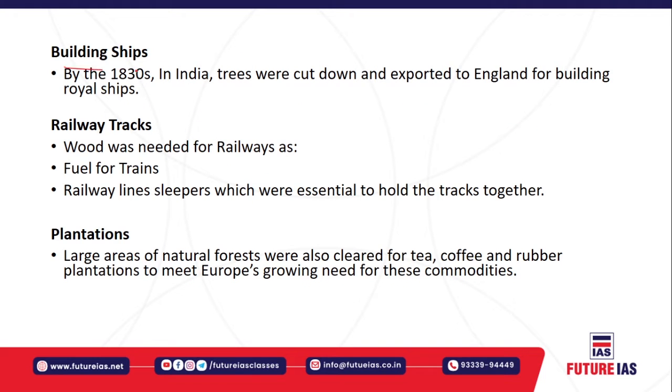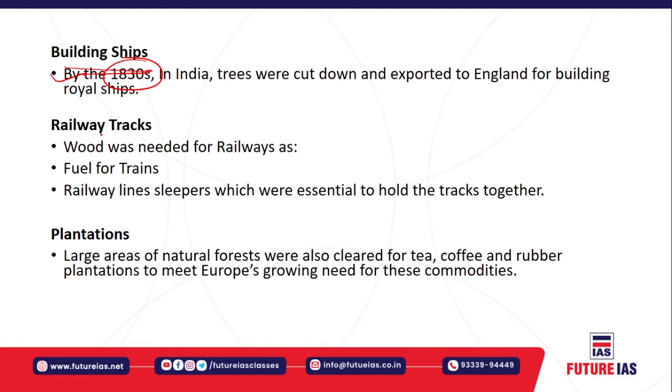Next, for the building of ships, by the 1830s many trees were cut down and exported to Britain, to England. Why? For the building of ships. Ships were definitely needed for transportation, for transporting a lot of commodities from different colonies to Britain. For that purpose shipbuilding was going on, and the ships also used a huge amount of timber that was sourced from India.